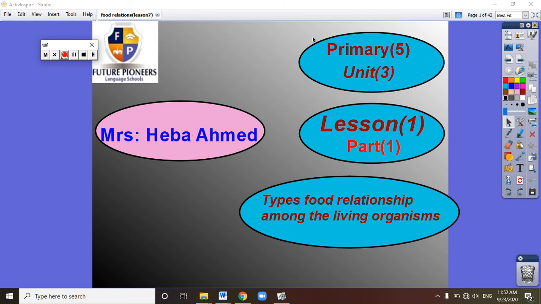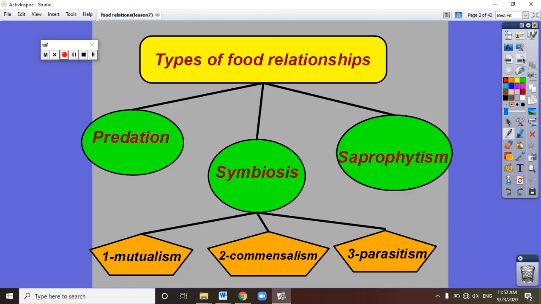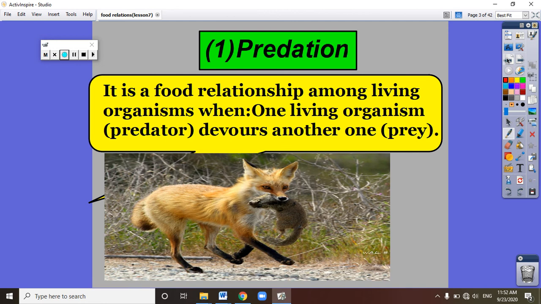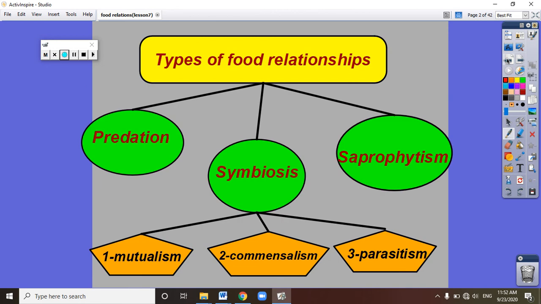Today we will take Unit 3, Lesson 1, Part 1, which is talking about food relationships. Okay, let's start our lesson. All living organisms have food relations between them. Let's identify these food relations.